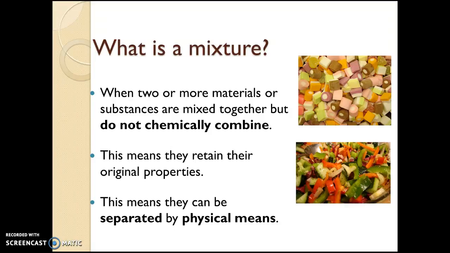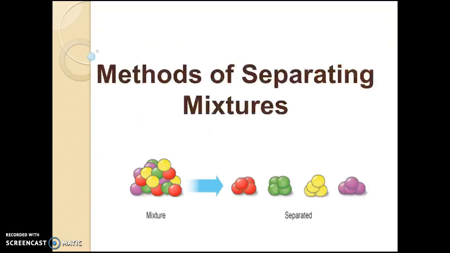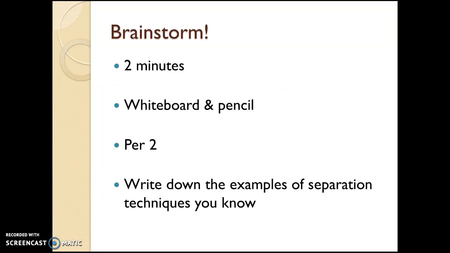That is exactly what we are going to study today. How can we separate mixtures? How can we take the combining elements and separate them into separate compounds? Now, let's do a brainstorm.